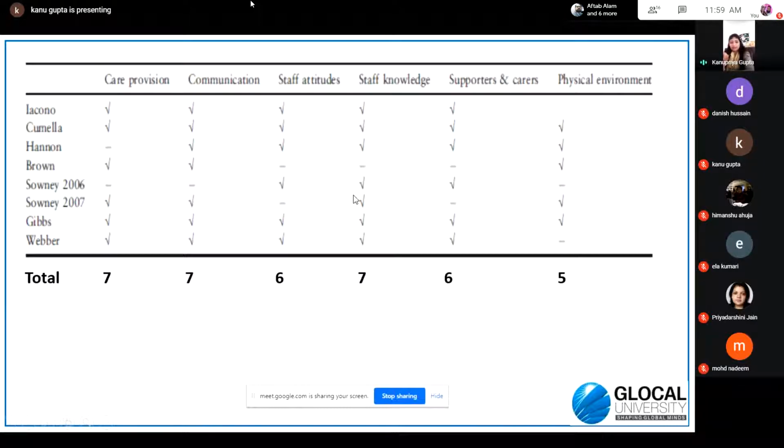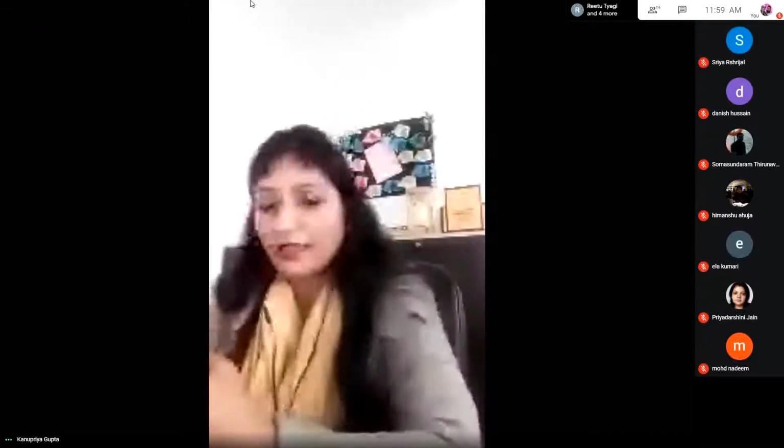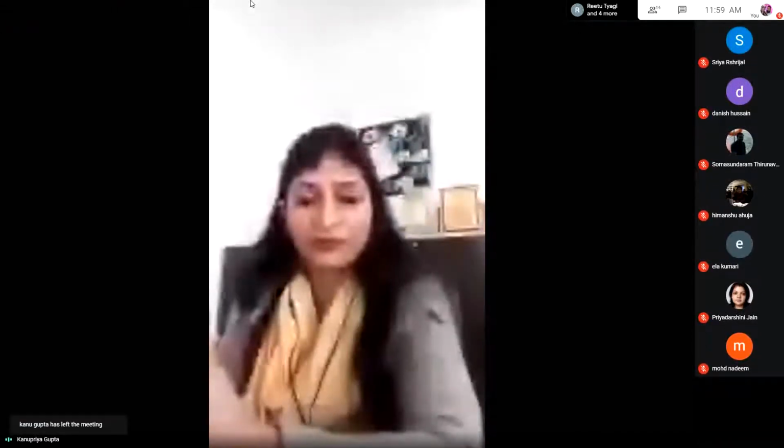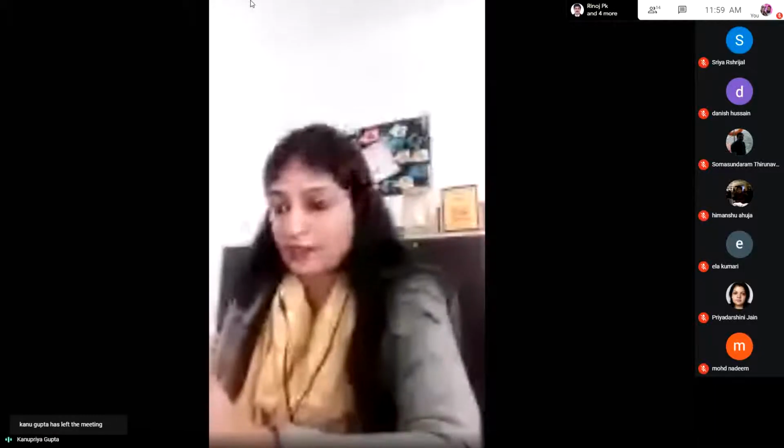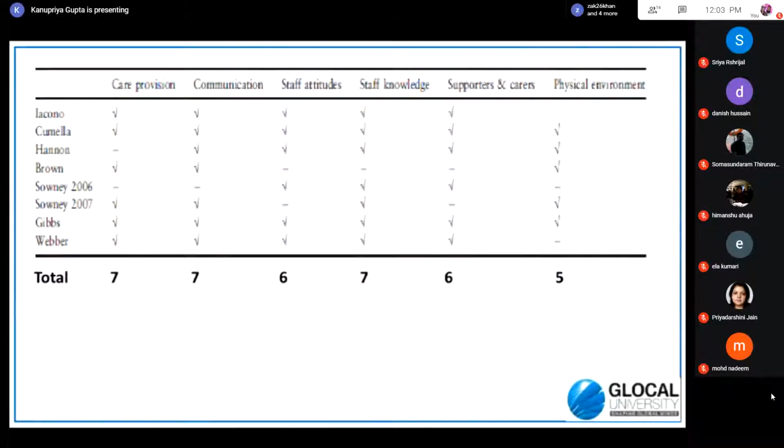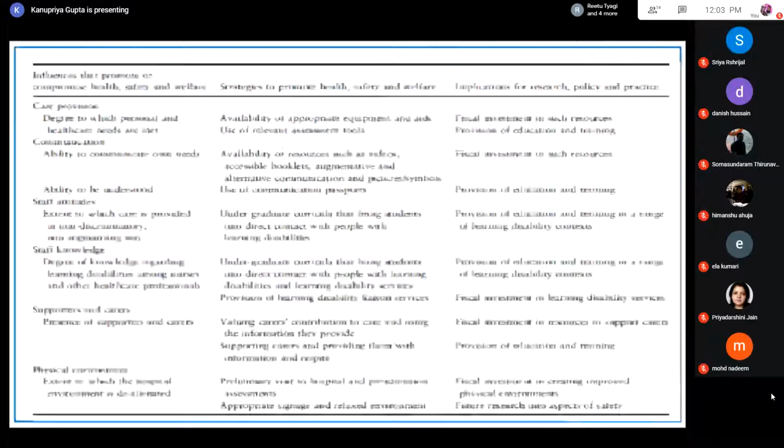And after these, another two important factors were staff attitude and supporters and peers. And then the physical environment factor was the one which was talked about less. Different factors were studied by different researchers, and through this table you could make out which factor was considered the most important by most of the researchers and which factors were considered less important. For example, the physical environment factor was considered less important by the researchers.